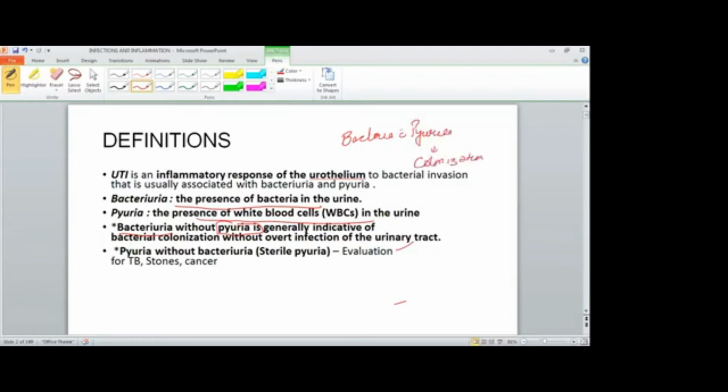And if it is pyuria without bacteriuria, that is known as sterile pyuria. We all know one condition which causes sterile pyuria, that is tuberculosis. Other conditions are stone, malignancy, or any foreign body, which can lead to pyuria, but there is no bacteriuria. So these two points are very important: bacteriuria without pyuria is colonization; pyuria without bacteriuria is due to tuberculosis, stone, or cancer. Mostly it is tuberculosis in our practice.